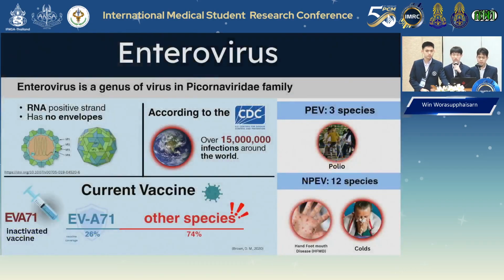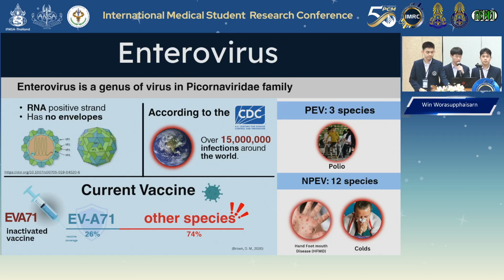Enterovirus is in the family Picornaviridae. They cause a broad range of diseases, including poliomyelitis, hand-foot-mouth disease, viral meningitis, and also AFP, acute flaccid paralysis, with more than 300 serotypes identified. Their high genetic diversity creates a major barrier in current universal vaccine design.